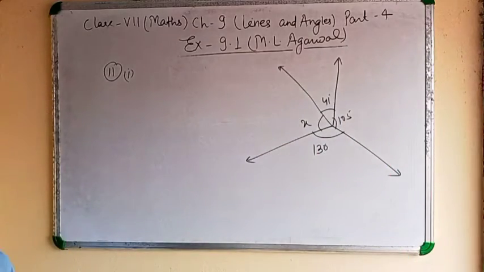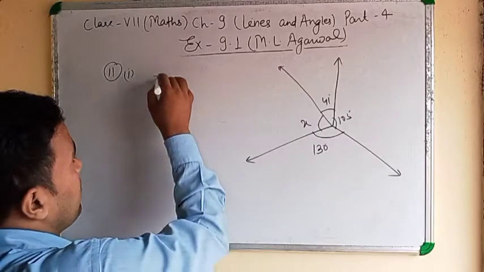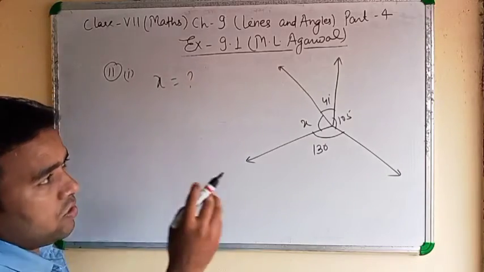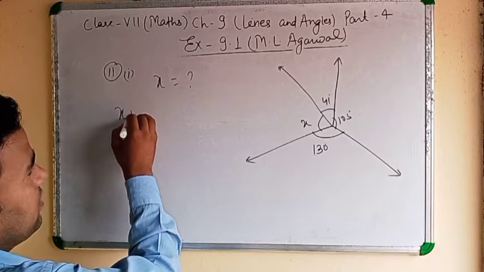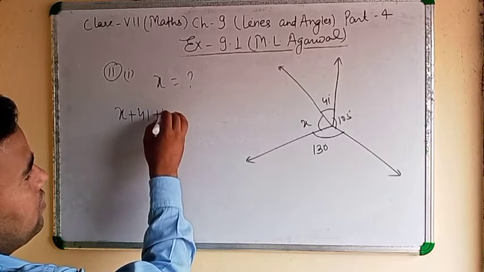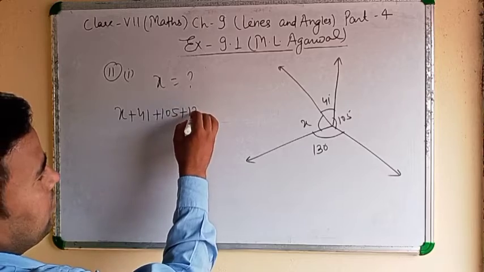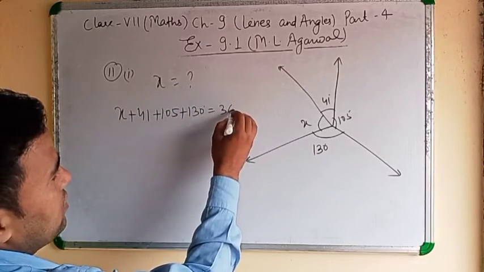Clear? Find the value of x. So all the angles are given. We will add x plus 41, 105, 130 equal to 360.